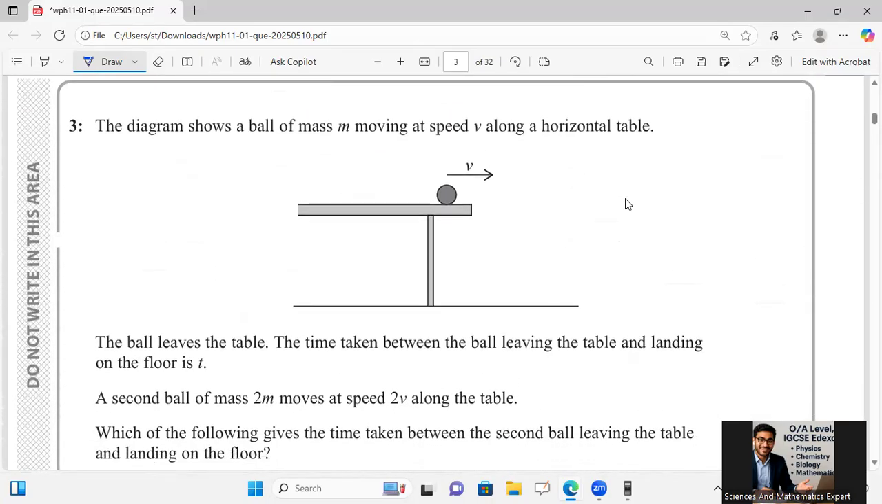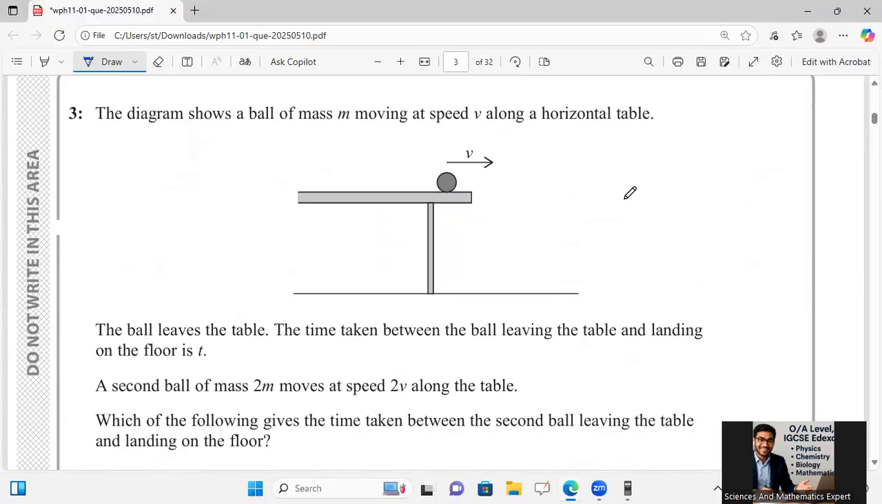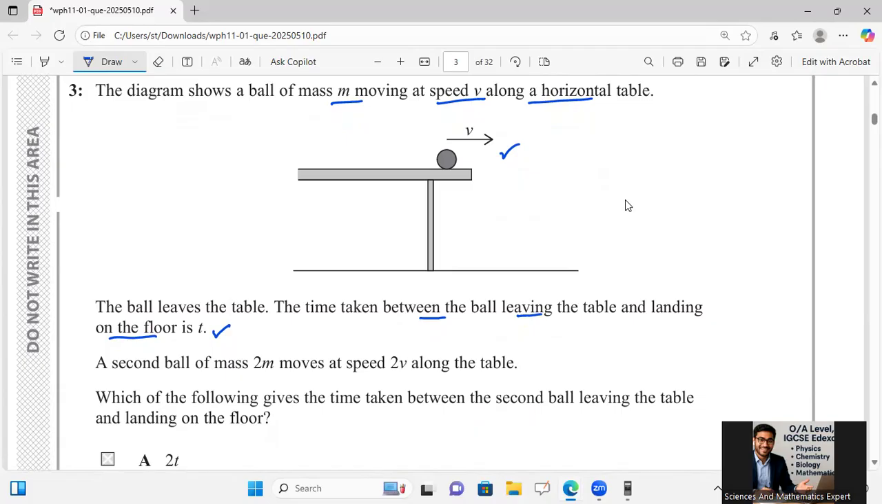Let's move to question number 3, where he is saying that the diagram shows a ball of mass m moving at a speed v along a horizontal table. The ball leaves the table. The time taken between the ball leaving the table and landing on the floor is t. After that, he is saying a second ball of mass 2m moves at speed 2v along the table. Which of the following gives the complete scenario of this?